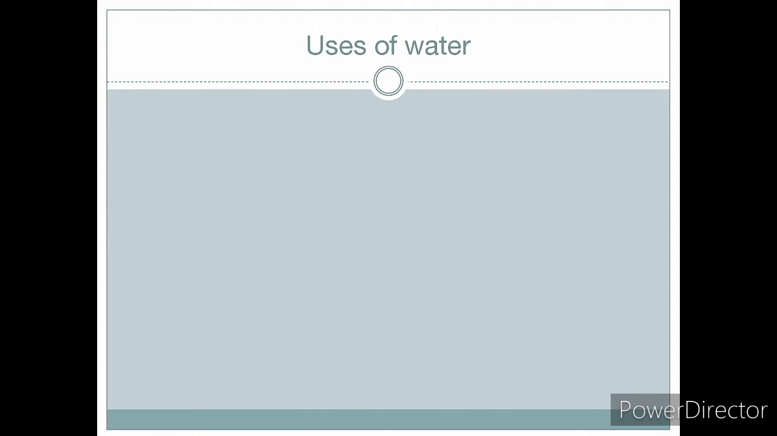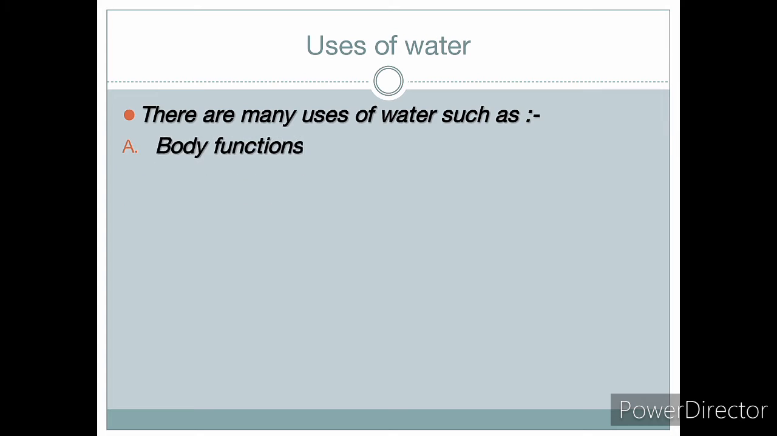The next is the uses of water. Everyone knows that water is a very essential resource for humans as well as for animals, plants, land, etc. Right? There are many uses of water, such as body functions. The functioning of our body needs water, right? Next, domestic use. When we have to bathe and wash our utensils, we need water. So that is for domestic use.